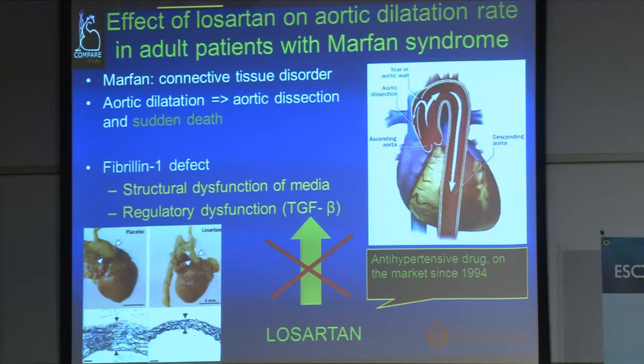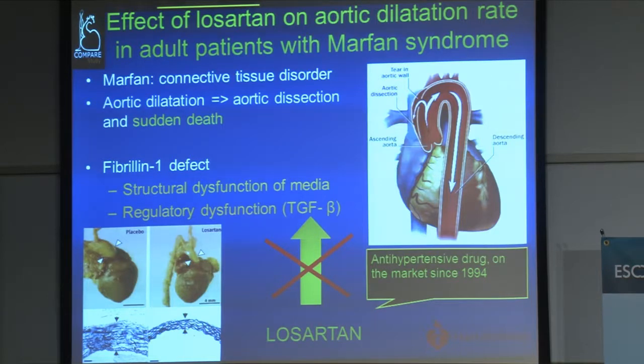Now, a few years ago, in a mouse model of Marfan syndrome, it was shown that the effects of the mutations which cause Marfan syndrome, which is in fibrillin, actually encoding for microfibrils in the aortic wall, there was a very beneficial effect of an old antihypertensive drug on the market since 1994, probably because it antagonizes overexpression of a substance called TGF-beta, which can have deleterious effects in the aortic wall.